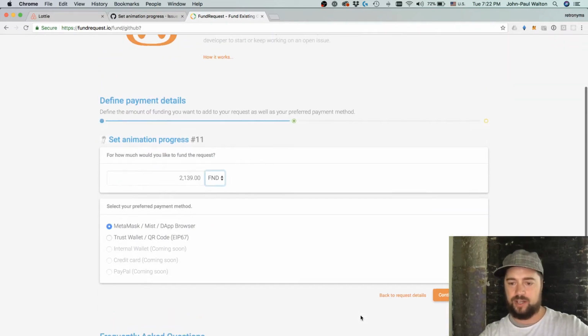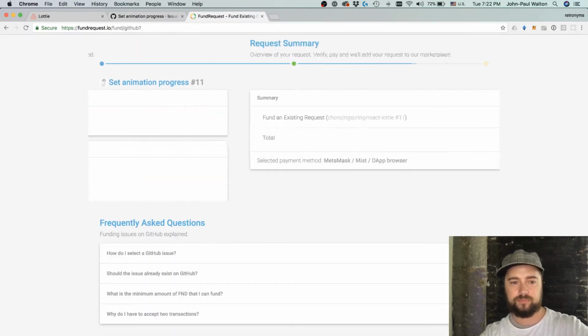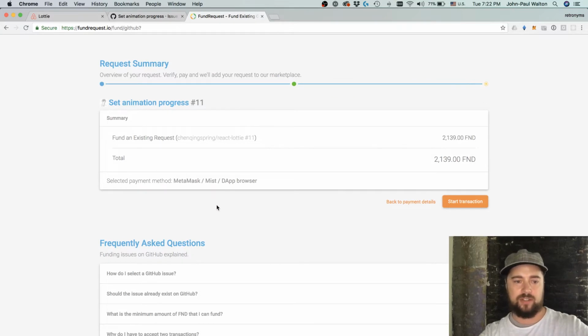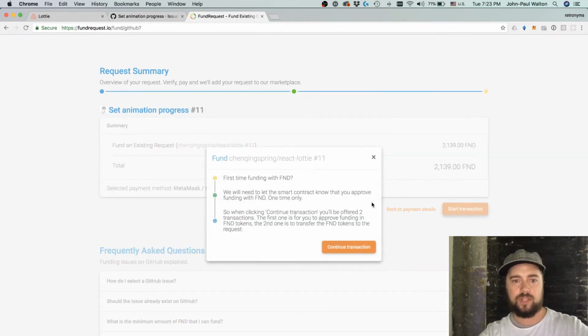So I selected MetaMask here, and I'm going to hit continue to summary. Okay, so there's my total recap and MetaMask. So I'm going to go ahead and start. This is really nice, by the way. It's stepping me through, reinforcing that I picked MetaMask, showing me the total, and now I'm going to hit start transaction. Okay, first time funding with FND. We need to, oh, right. Of course I need to approve this ERC20 token to work with the FundRequest smart contract. So it seems like it's going to walk me through it.